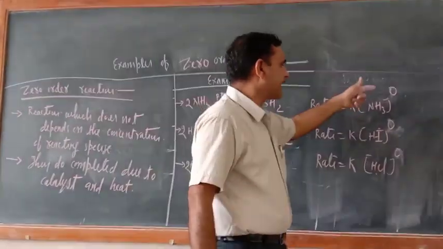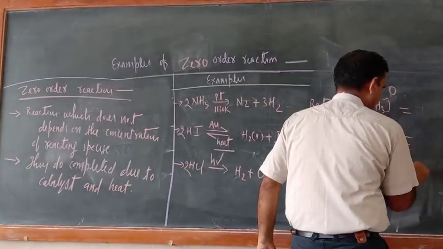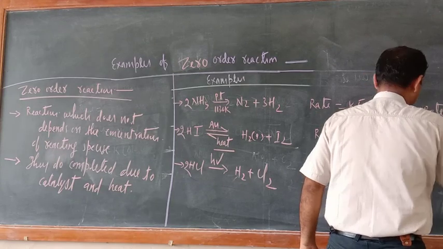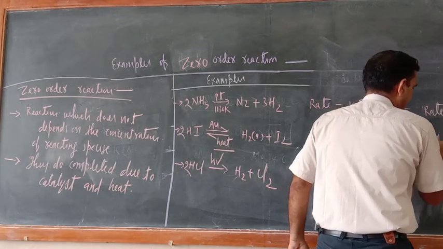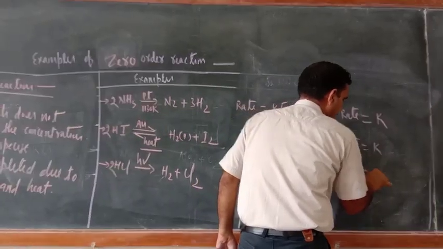That is why here I wrote 0. So here we can write rate equal to K. Here also I can write rate equal to K. Here also I can write rate equal to K.